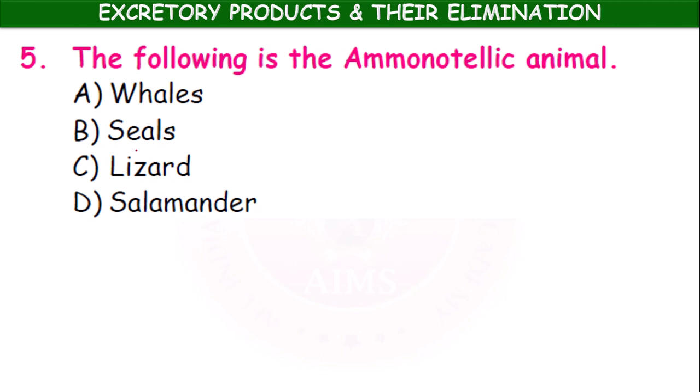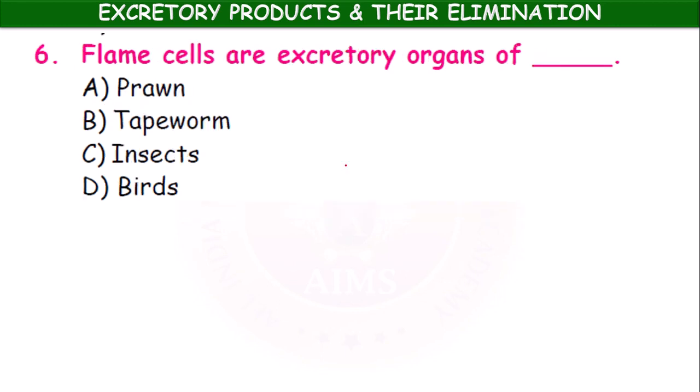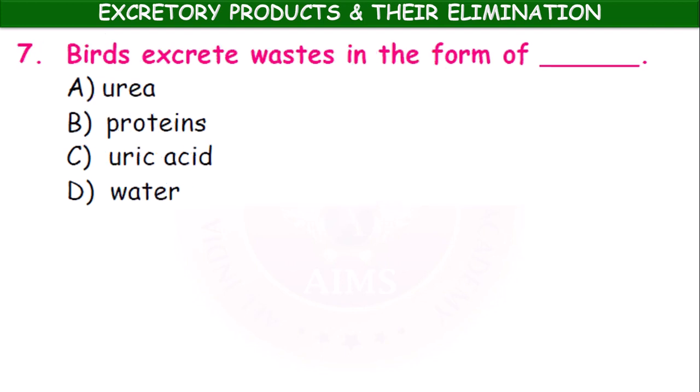Ammonotelic, exclusively water. Seals are ammonotelic. The flame cells are excretory organs of prawn, tapeworm, insects, birds. In prawn, green glands are present. In tapeworm, flame cells. Insects, Malpighian tubules. Birds, kidneys. Okay. Birds excrete waste in the form of urea, proteins, uric acid, water. Uric acid.